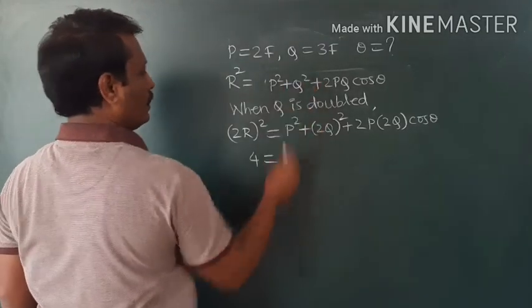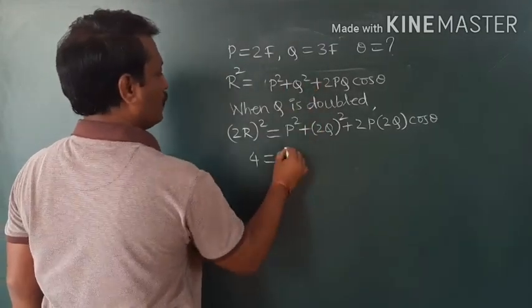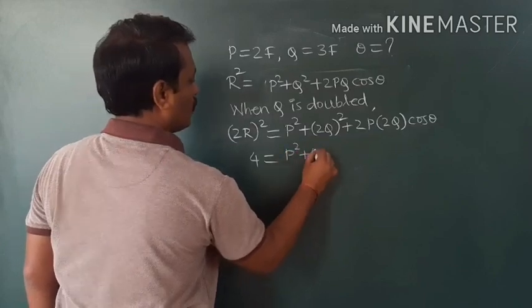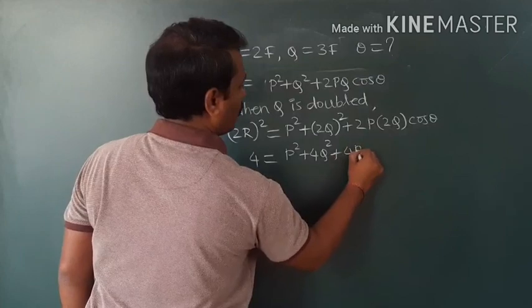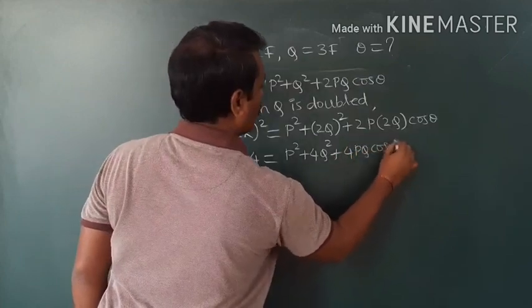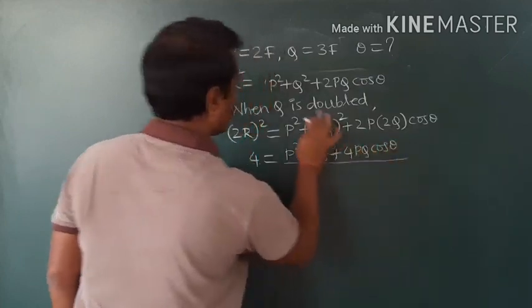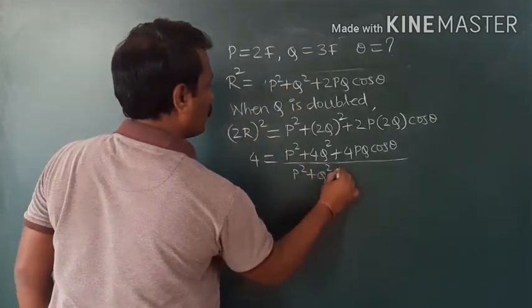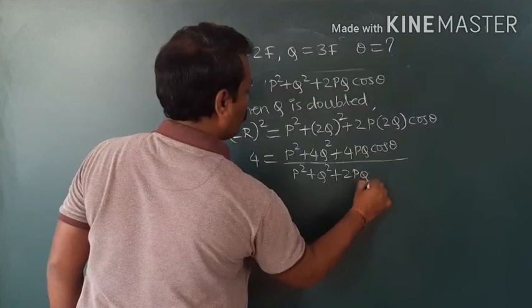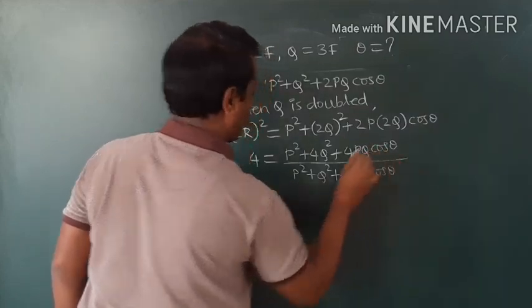Then this divided by this: P square plus 4Q square plus 4PQ cos theta, divided by P square plus Q square plus 2PQ cos theta.